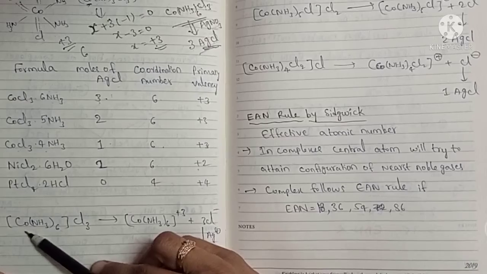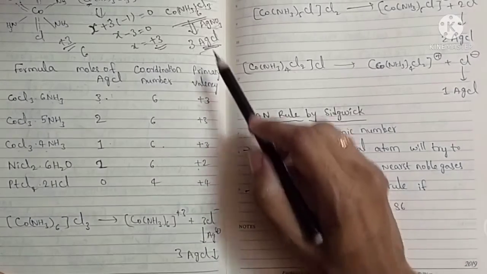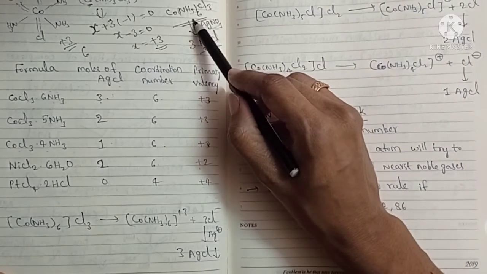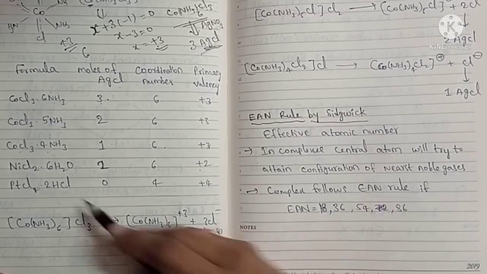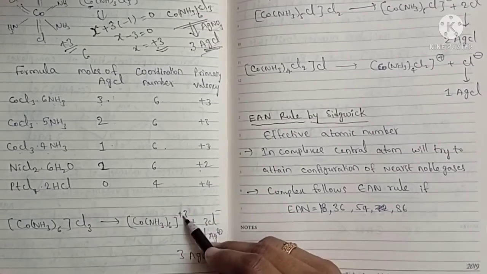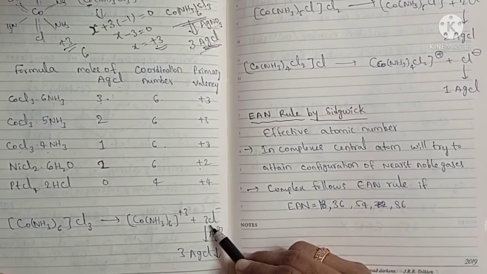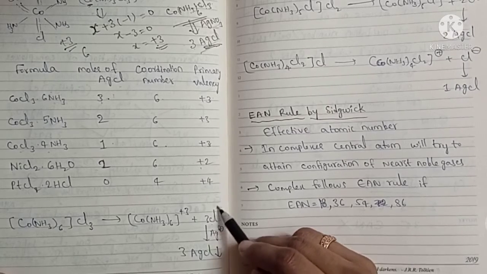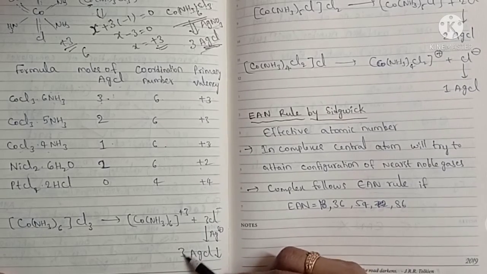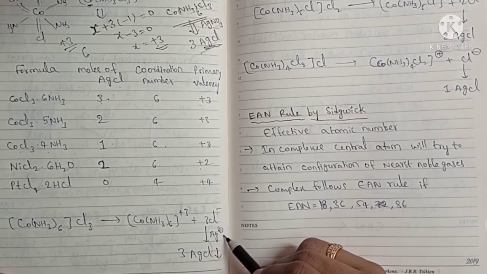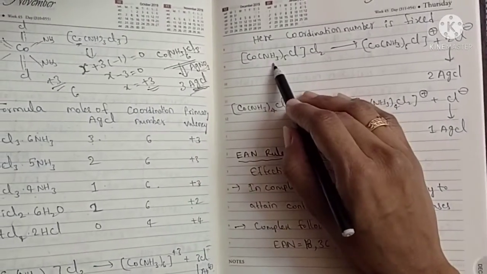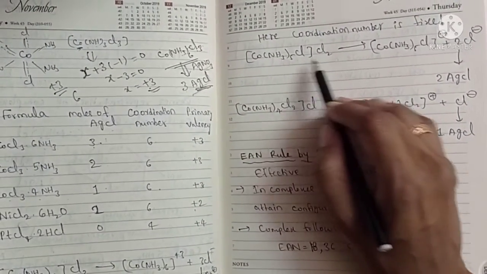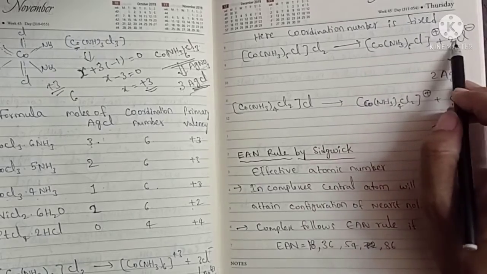If you see this complex, [Co(NH3)6]Cl3, it dissociates into the complex cation with +3 and 3 Cl minus ions. Hence it has 3 chloride ions and can form 3 moles of AgCl on reacting with AgNO3. Here, in this structure, how many chloride ions are there?